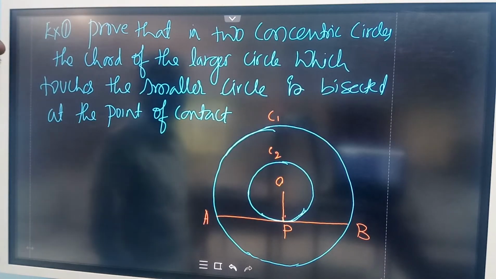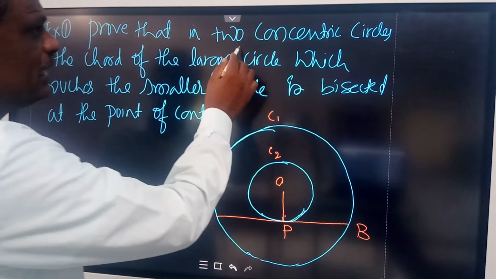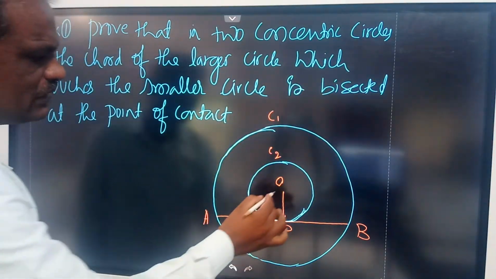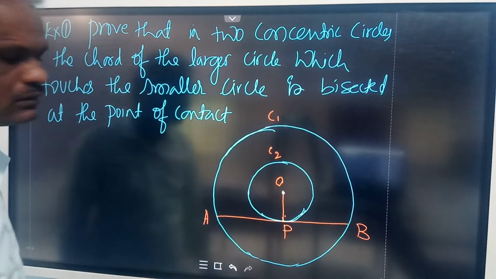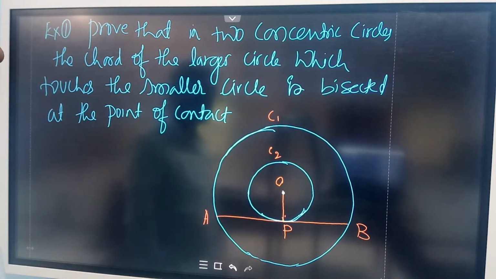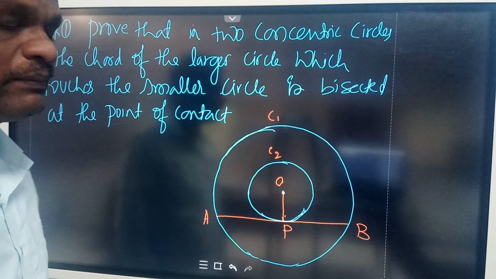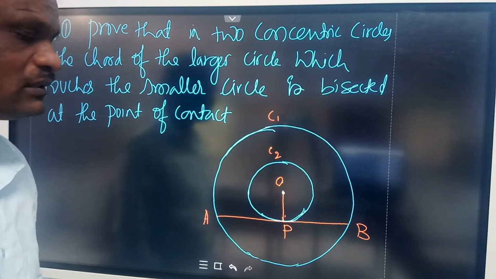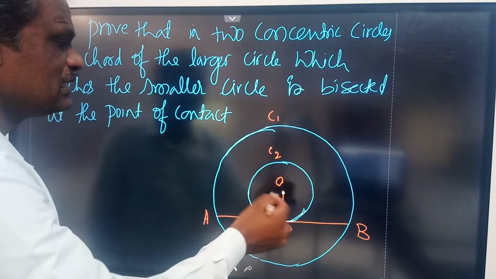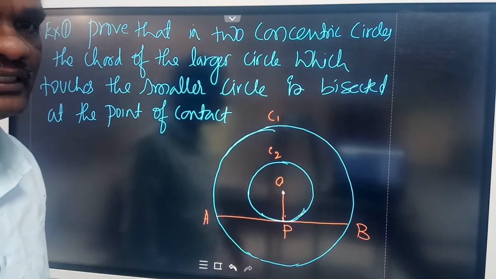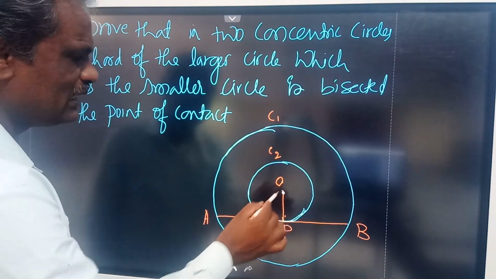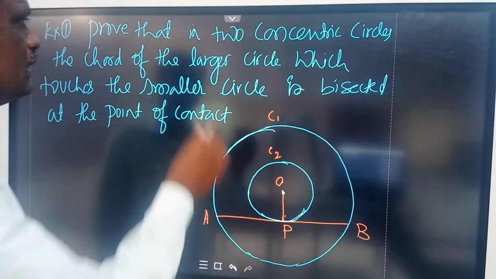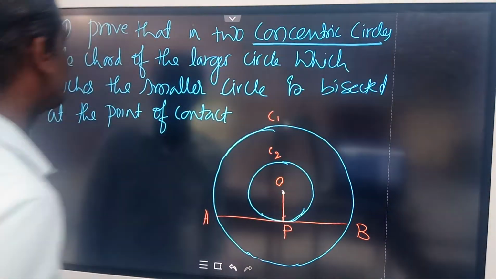Question. Now here is a question. Prove that in two concentric circles, what do you mean by concentric circles? Circles having the same center but different radii. This is a circle with center O and this is also a circle with center O. They are called concentric circles.